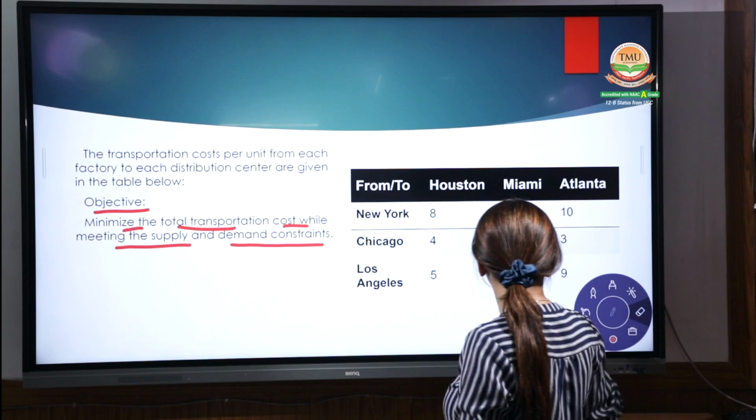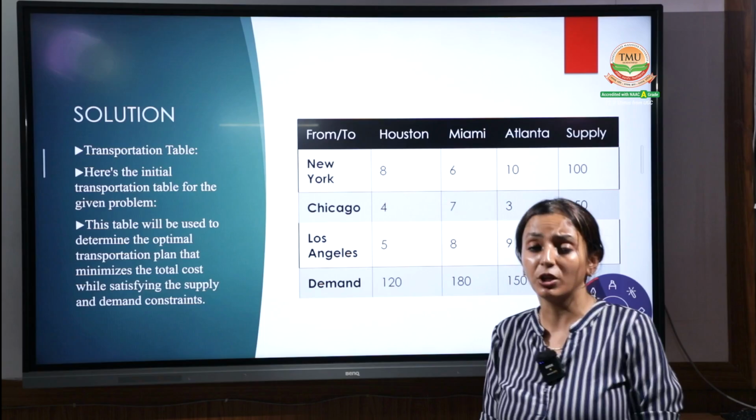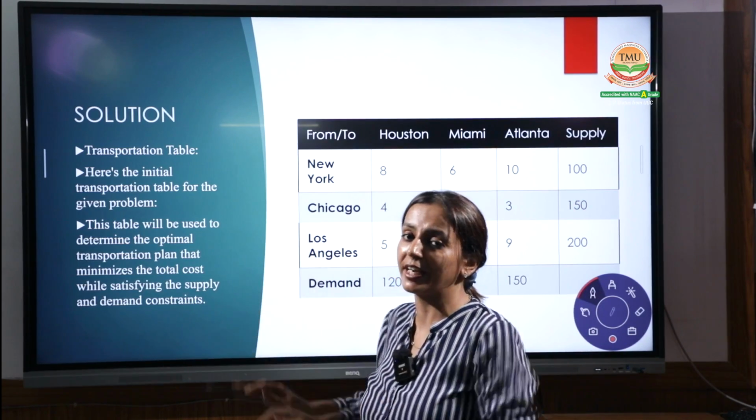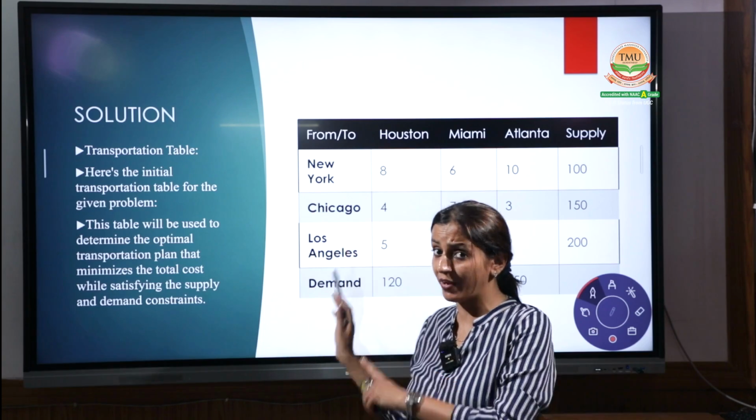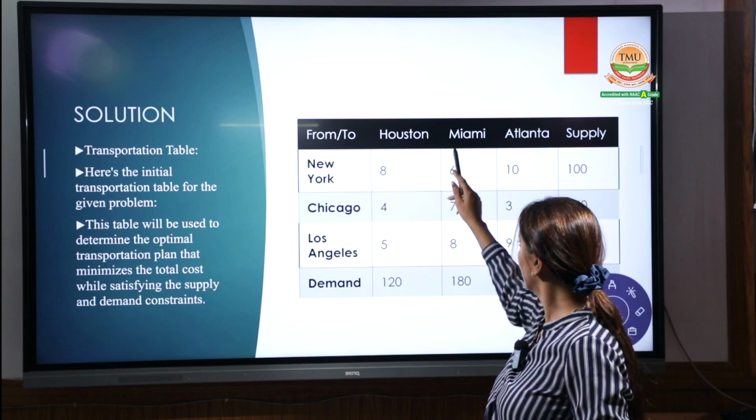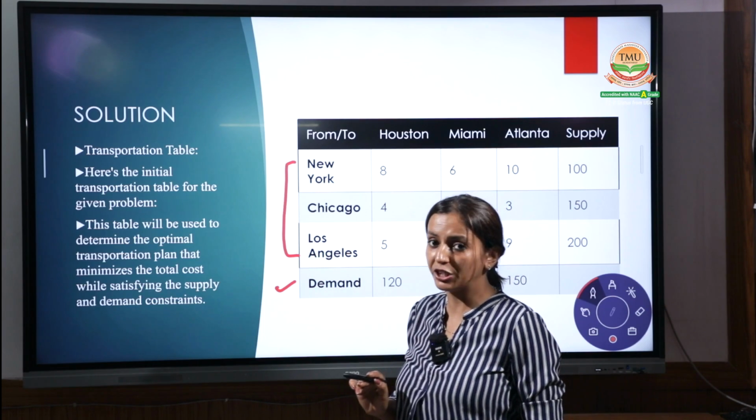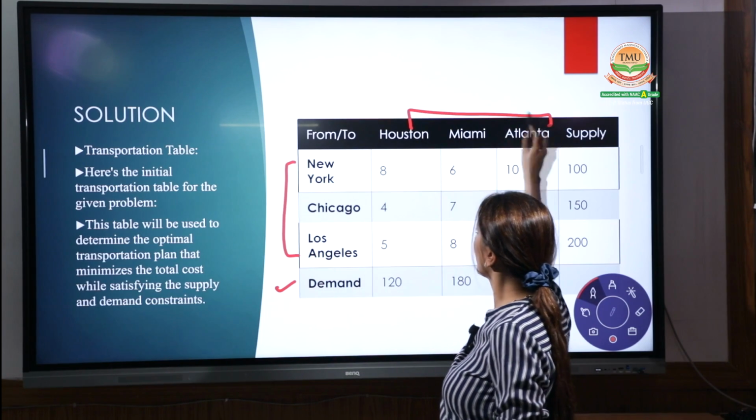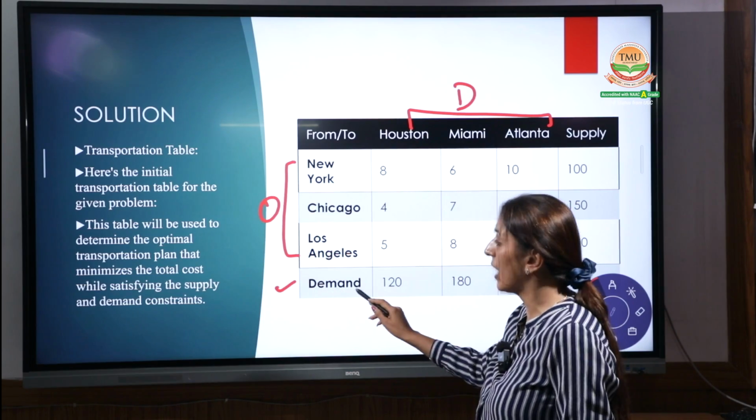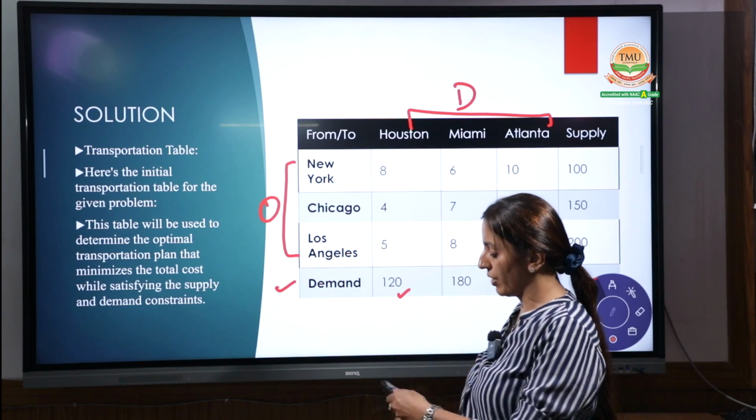Coming to the next point, I hope you are able to translate this question. For how we can translate it, please have a look at the solution. Though this solution has to be done by you only, still you can check it. Are you able to do the solution in this way? Find out what we have done. New York, 8, this is the cost given to you. This is my destination. This is my origin, the sources. But we have to write the demand. As given, Houston requires 120 units. How is it given?